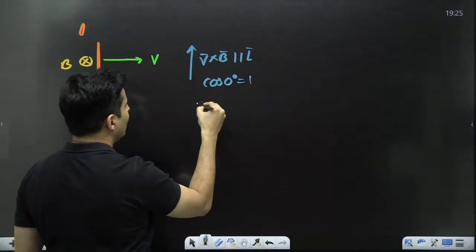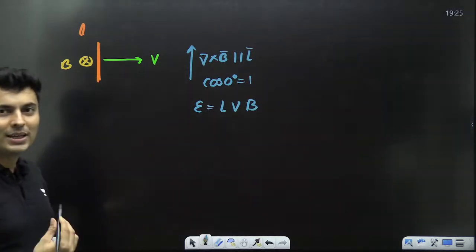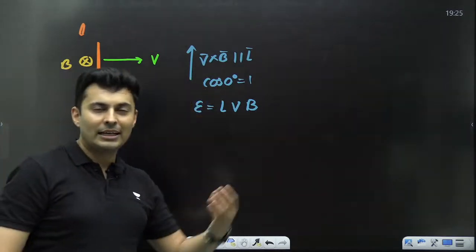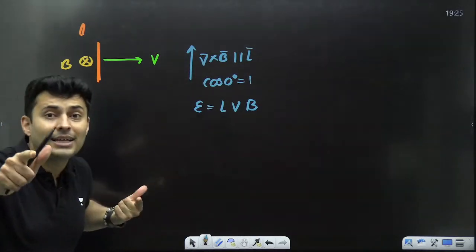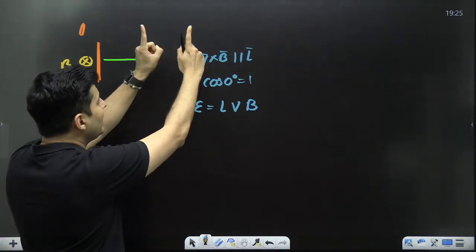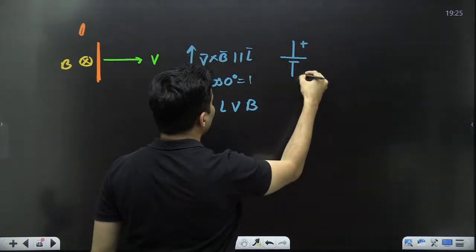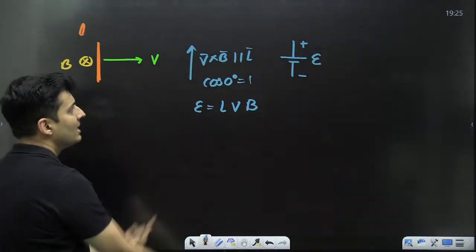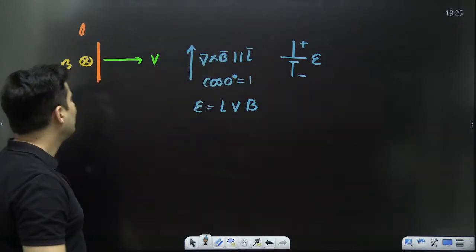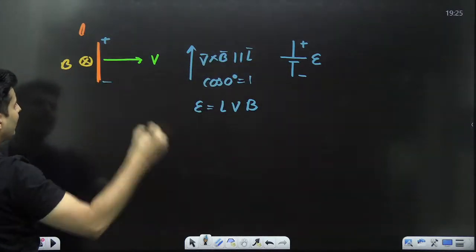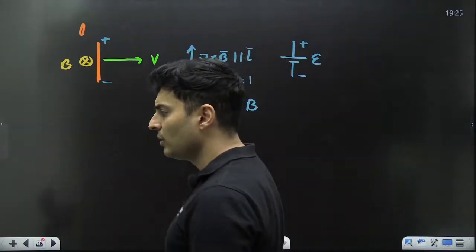So hence the EMF induced will be L into V into B. That's it. Everything is 1, and anything into 1 is that anything only. So hence this is the EMF induced. But what is the direction? What did I tell you? V cross B gives you the direction. That means the polarities are like this. This is positive, this is negative. Replace this with a battery pointing up. So hence this will be the positive polarity, this will be the negative polarity. That's how you get polarities. Is that clear? Absolutely.